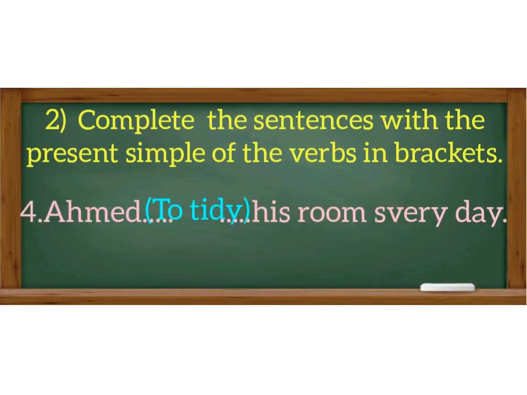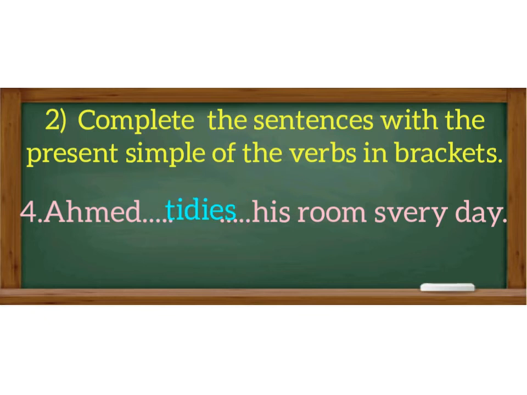Ahmed, to tidy, his room every day. Again, we have a third person singular, Ahmed, and we can replace Ahmed by the pronoun he. Then remember, there is a consonant plus y at the end of the verb to tidy. So we have to change y to ies.